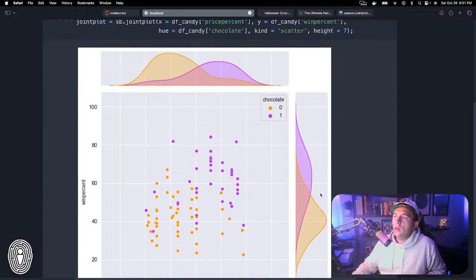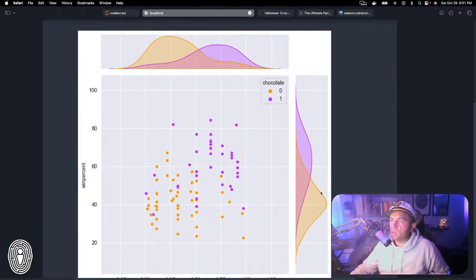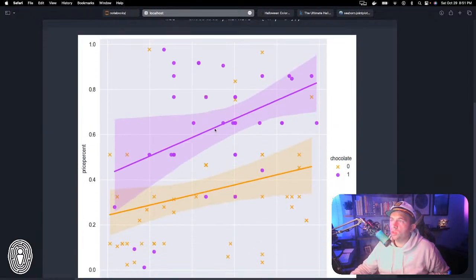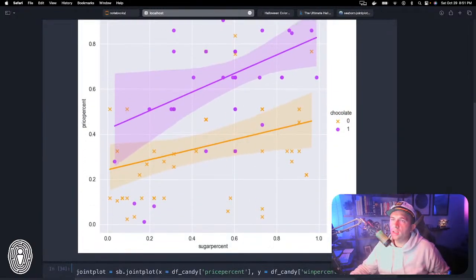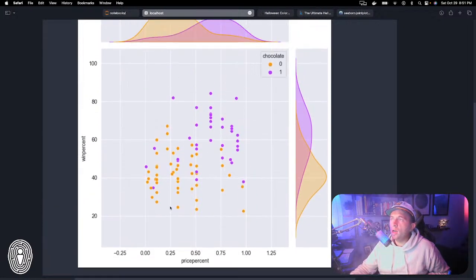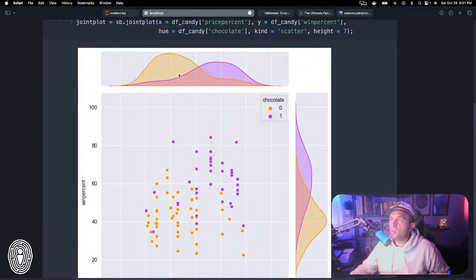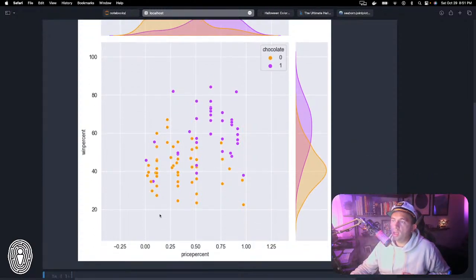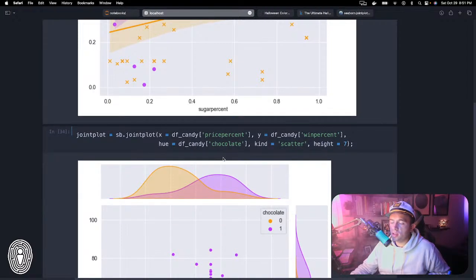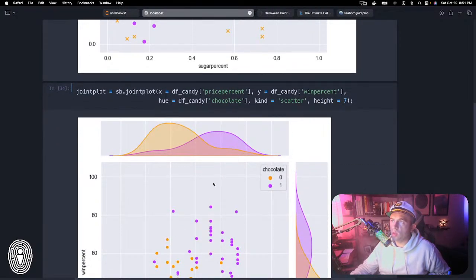Scatter. Okay, so this is a little bit more basic. This is a basic scatter plot, very similar to the one that we see above. Although, keep in mind that this is sugar to price, whereas this is price to win. You can see a similar KDE curve appear on either side of the axes, representing each of these variables, and then the actual correlations are represented here. So depending on how you want to visualize things or what makes the most sense to you, you may choose one over the other.